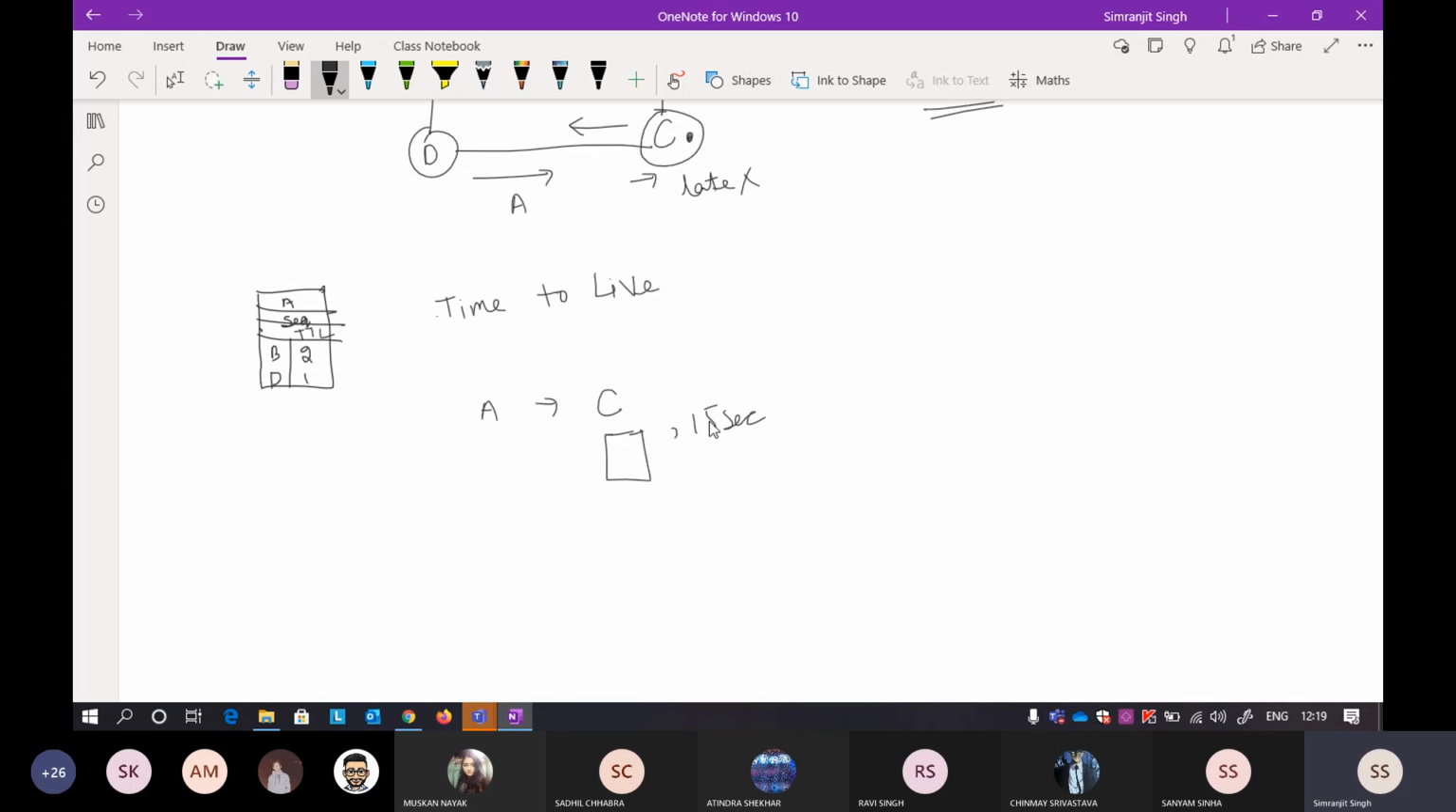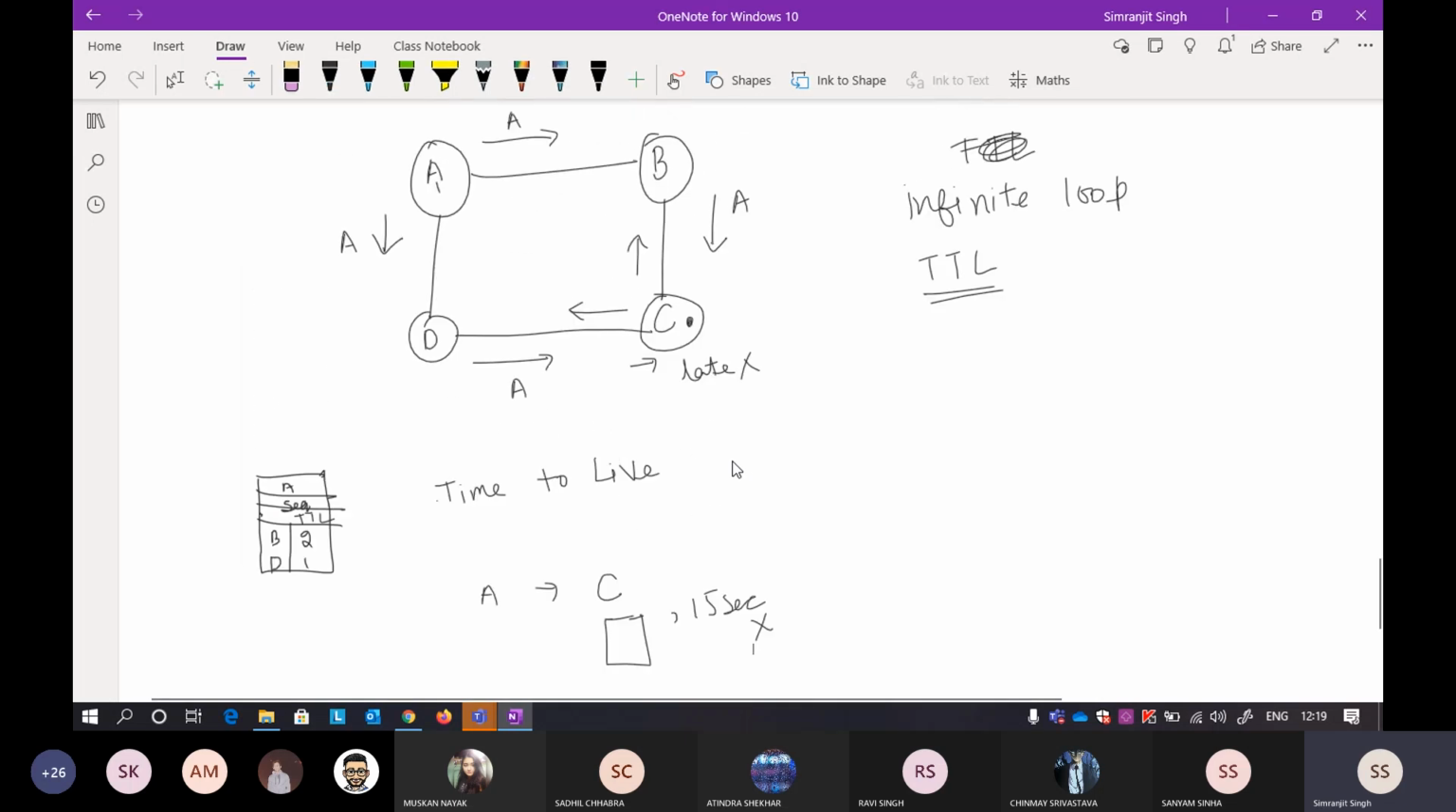After 15 seconds, this particular packet will be discarded. Because if you see here, the packet from A will go to B, from B to C, from C to D, and from D to A, again A to B, B to C, C to D, D to A, and it will follow this path infinitely, because the path that is available is connected in a closed loop.